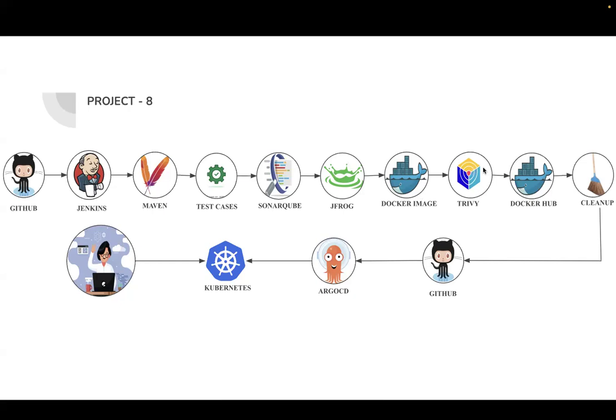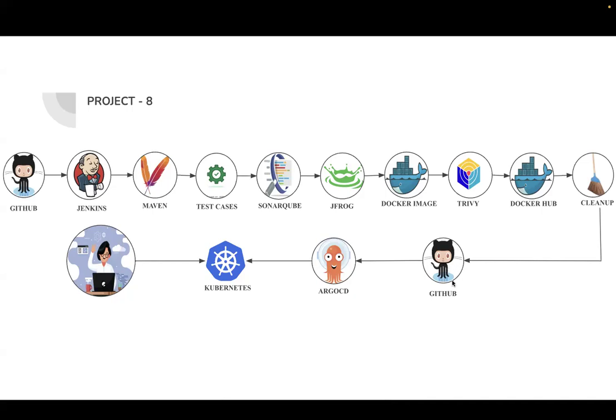After the scanning of the Docker image is completed, the Docker image will be pushed to Docker Hub. Then come the cleanup activities. After pushing, there is no point in having the Docker image on the Jenkins machine, so you need to remove it. Once the cleanup activities are completed, another pipeline, which we call the downstream job, will be triggered.